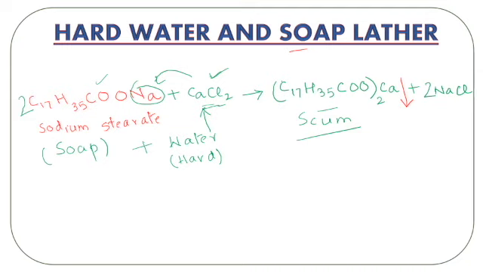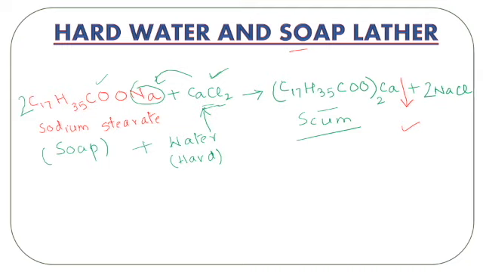Or, in simpler technical words, you can say that a precipitate is being formed, which does not have any detergent action or cleaning action. So this is due to the formation of the insoluble soaps of calcium and magnesium. So the chemical reaction, if you want to write, is this.